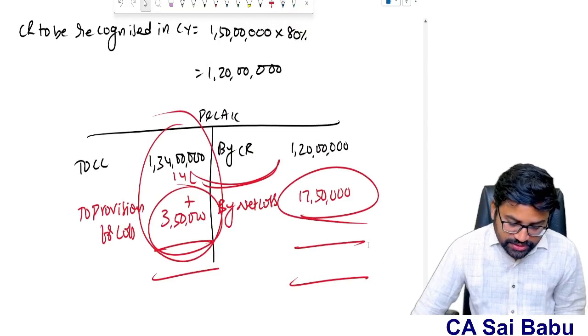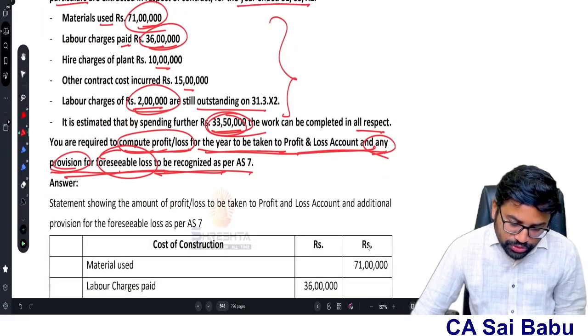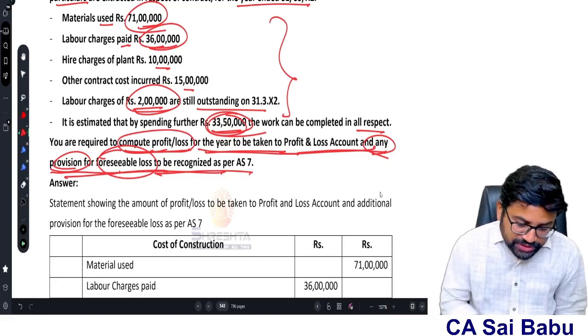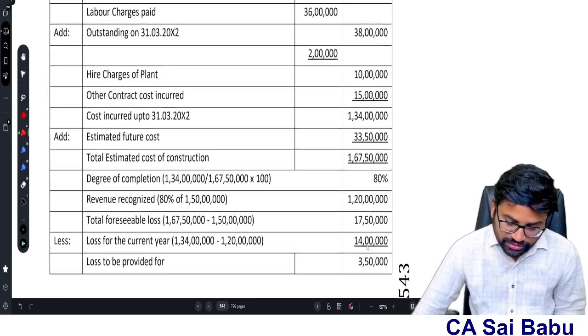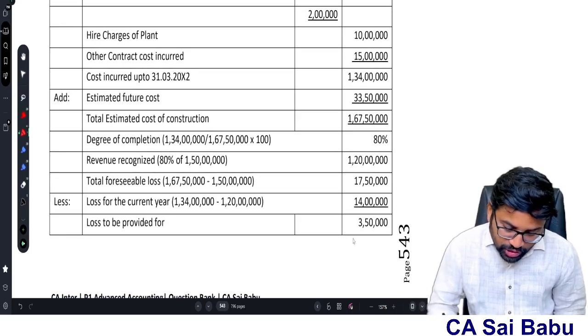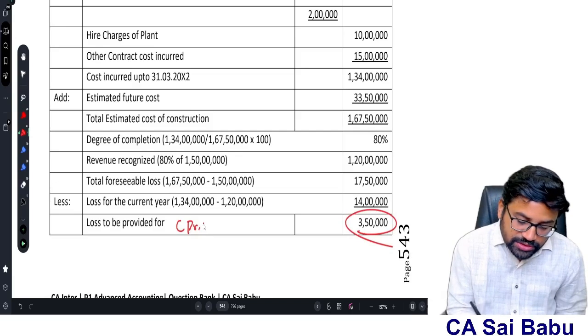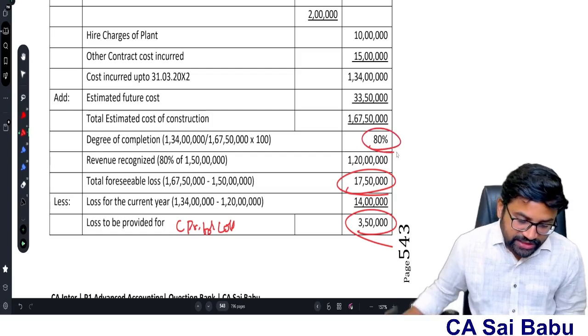So the answer is what they are asking actually: compute the profit or loss for the year to be taken to P&L. Profit or loss, 17 lakh 50. What is the provision for foreseeable loss? 3 lakh 50. Two question answers we got. If you want, you can check it. Loss to be provided 3,50,000. I think this is the provision for loss. And total expected loss 17,50,000. Percentage of completion 80%, like that, all the things.